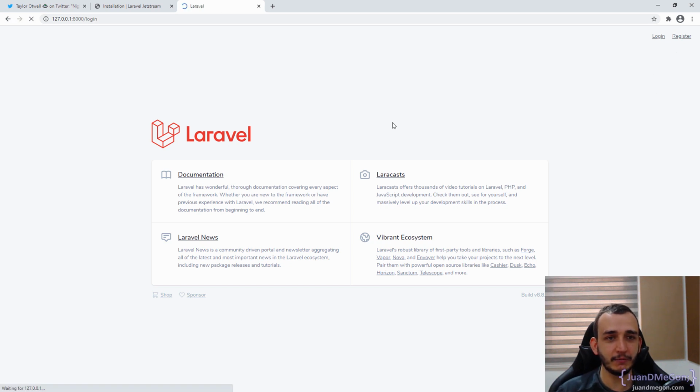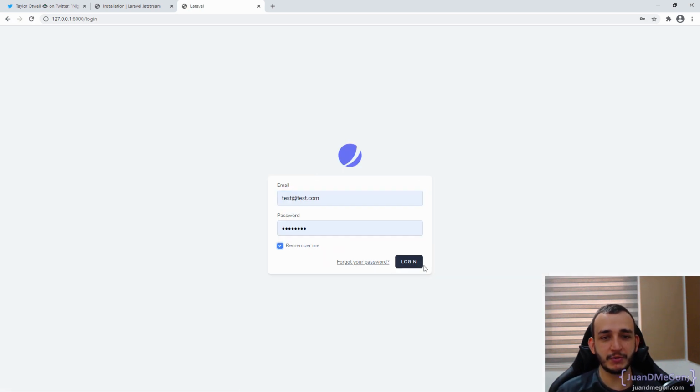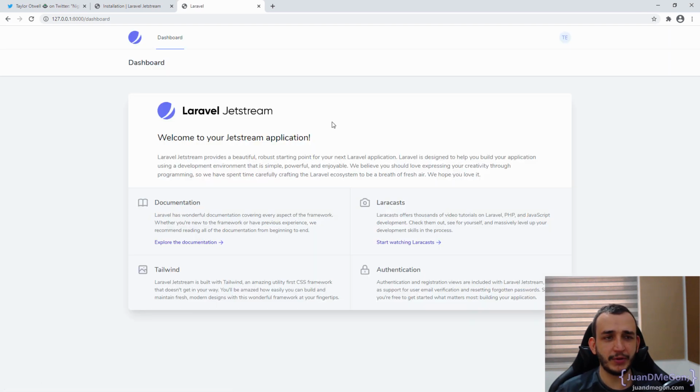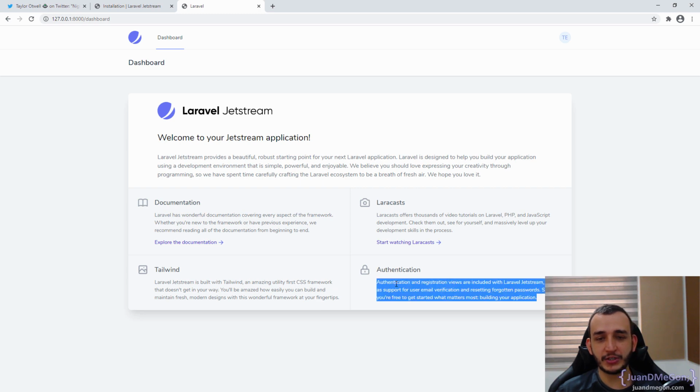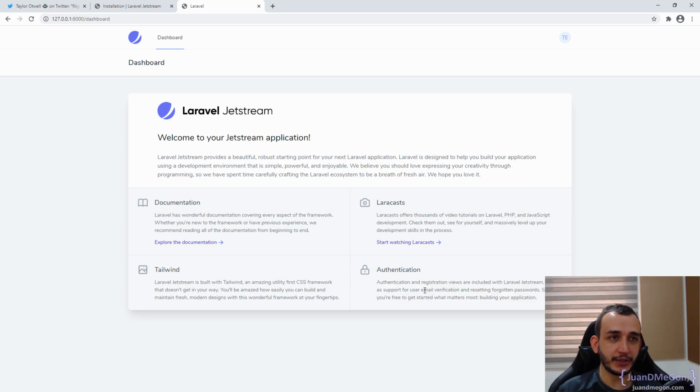So let's log in again. We already have this information. Remember me, log in, and there we have it. So this is exactly what we can do. We can go to the documentation, as you can see here, or go to Laracasts. You can verify the Tailwind documentation as well, and how the authentication and registration for the users works.